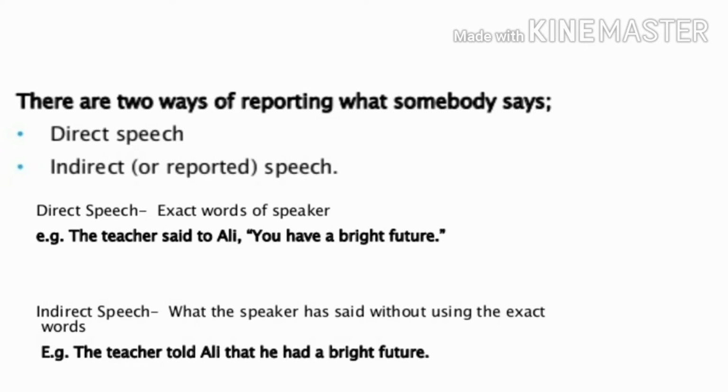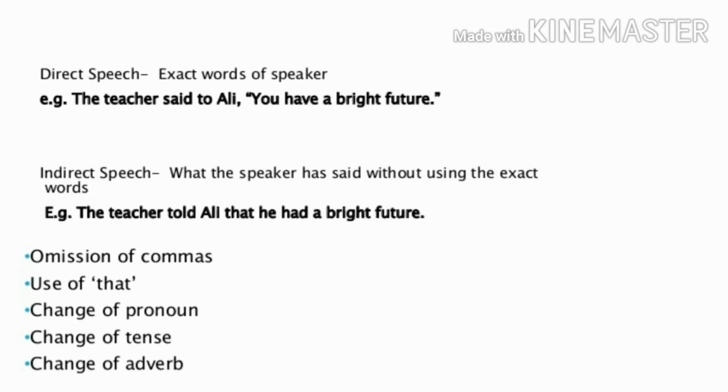In indirect speech, what the speaker said is conveyed by some other person. For example, the teacher told Ali that he had a bright future. In this sentence, the sense of the words is the same, but there are some changes. Now, look at the difference between direct speech and indirect speech.